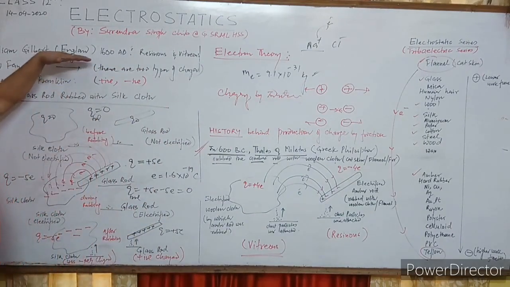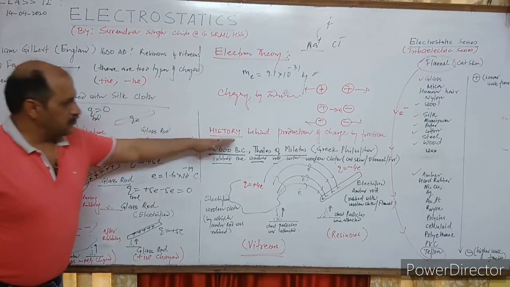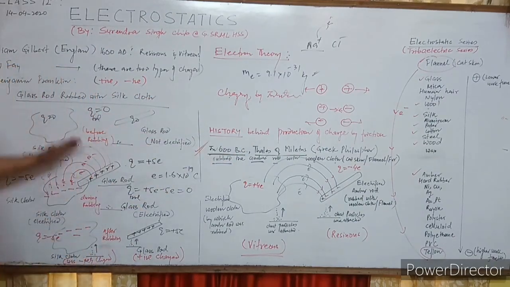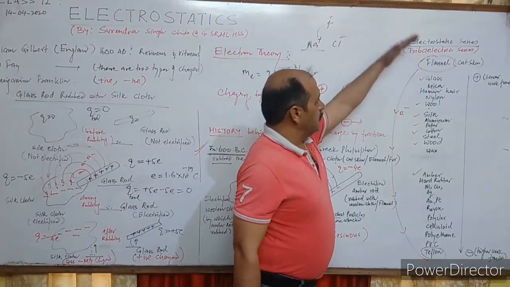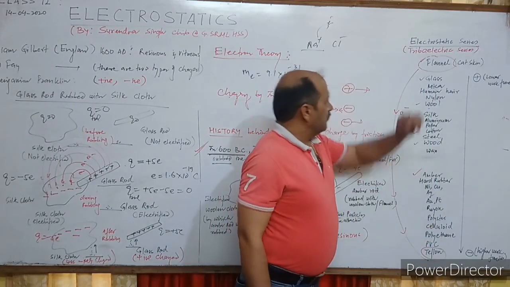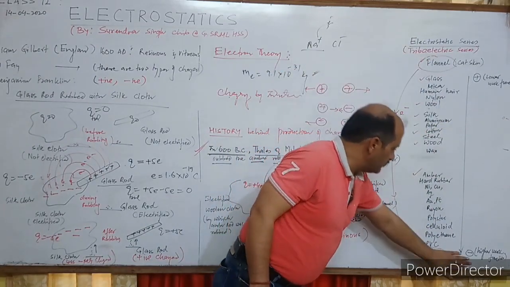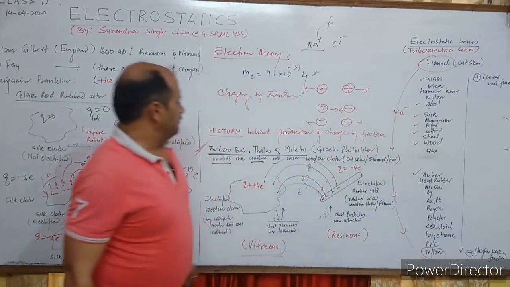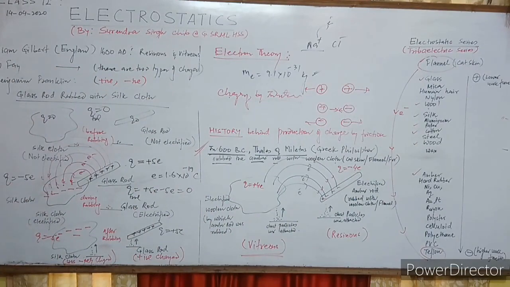So this is today's lecture. Charging process, history behind production of charges, and electron theory, electrostatic series, the Triboelectric series, more positive elements and less positive elements, lower work function elements, higher work function elements, transfer of electrons, transfer of mass, symbol of charge is Q, conservation of charge I have told you.